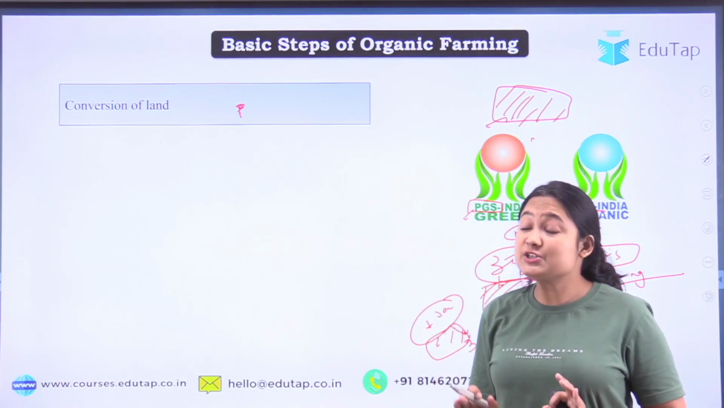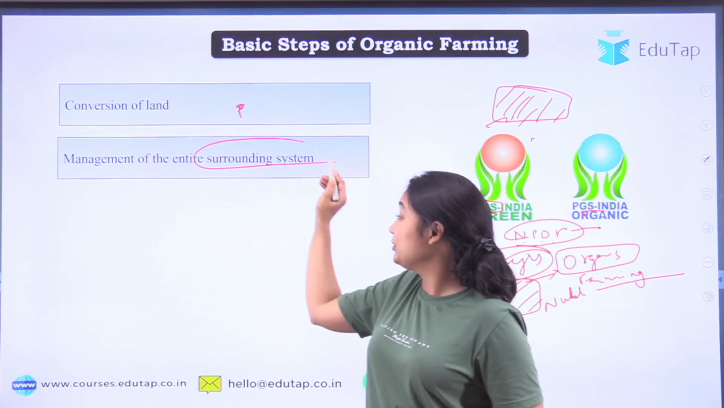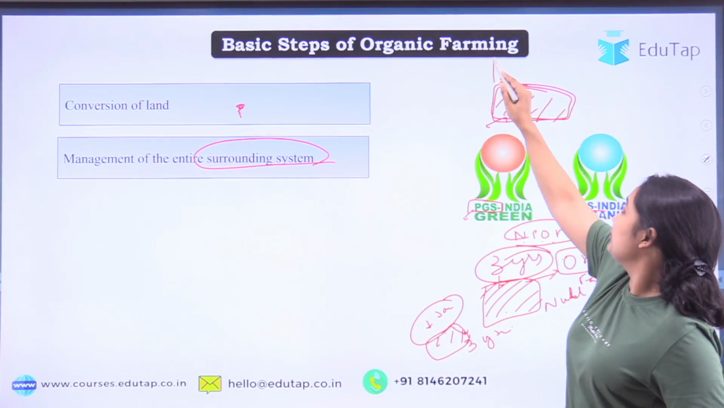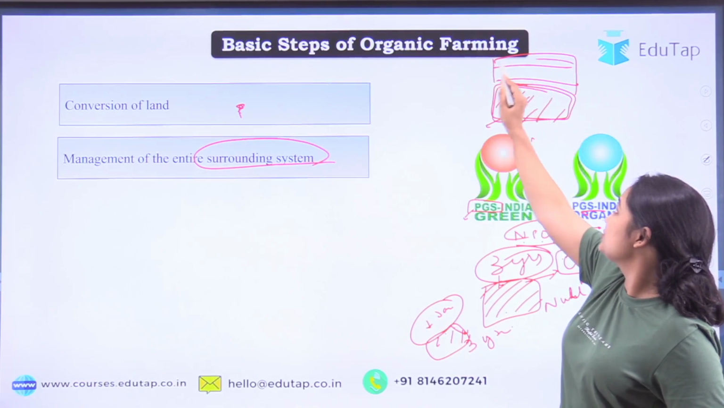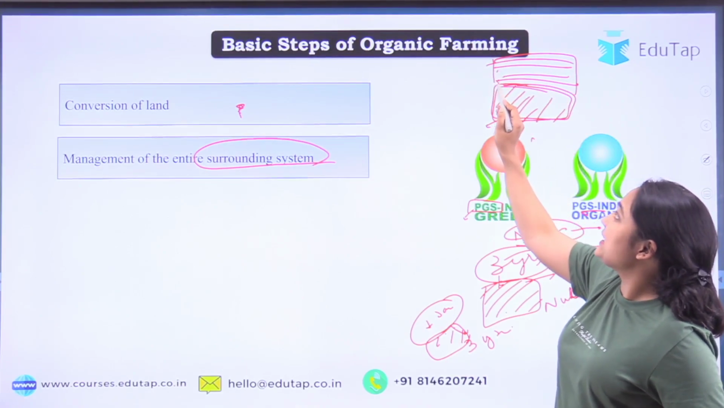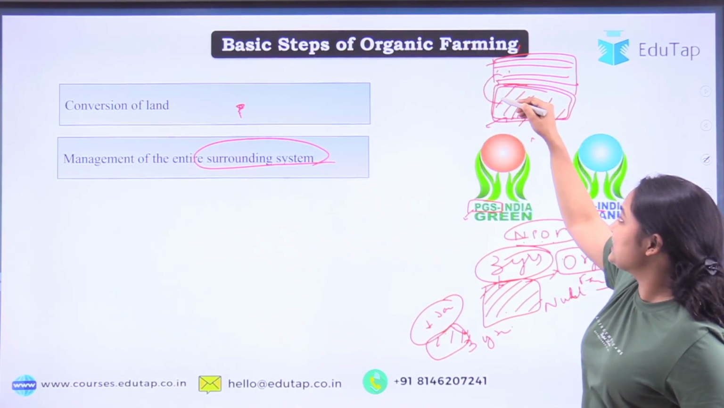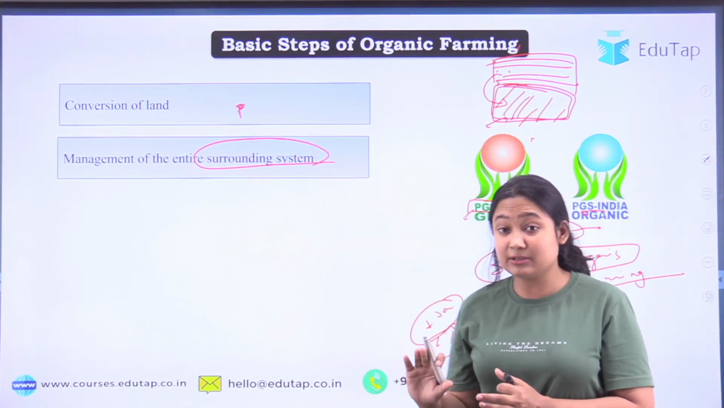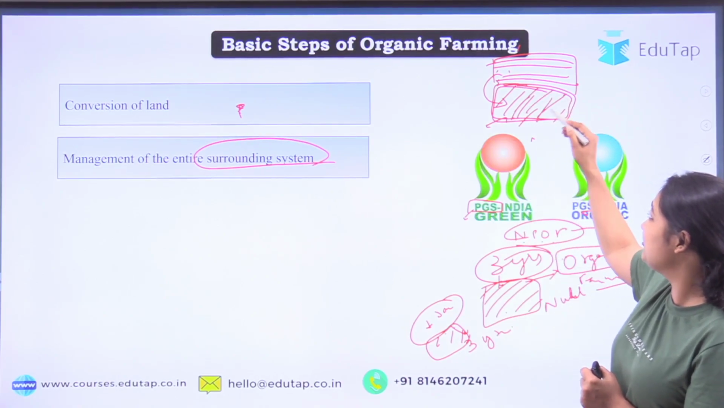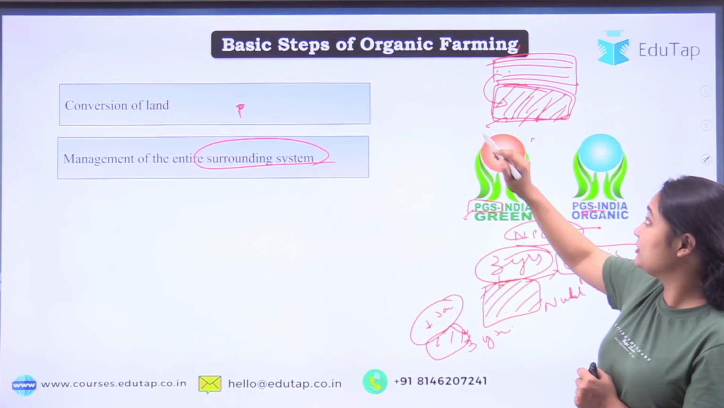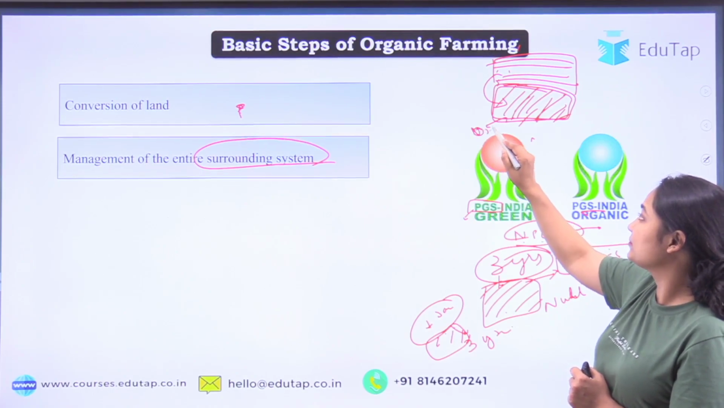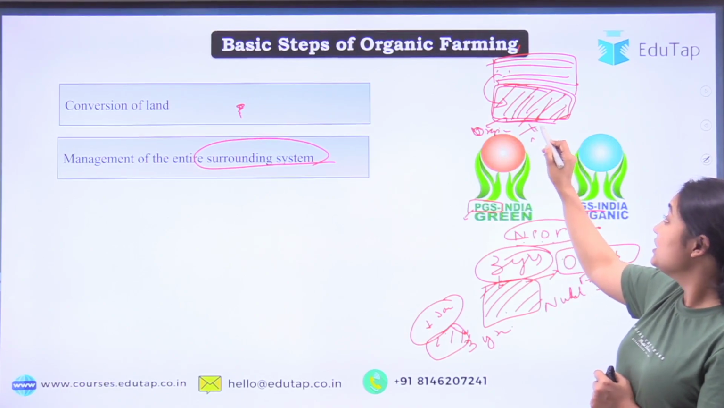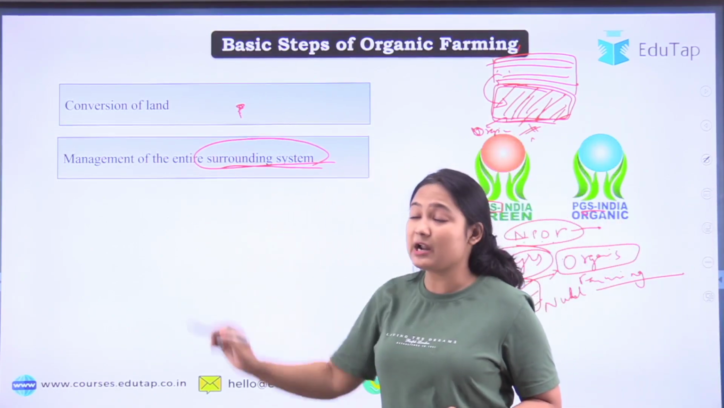After that, you also need to maintain the entire surrounding of the farm. See, if you are doing organic farming, but the plot beside your farm is doing conventional farming, the pesticide they use, when there is rain, the drainage system will make the pesticide enter your farm. So again, the effort will be wasted and you won't be able to get your organic certificate. Your organic certificate will be reduced, nullified. So you need to maintain the surrounding too.